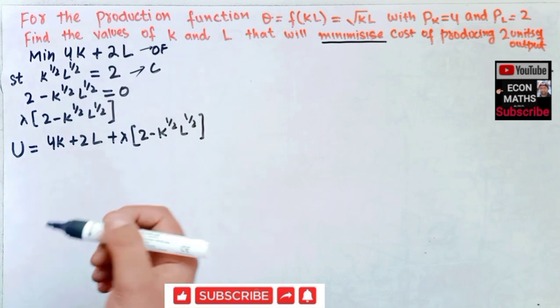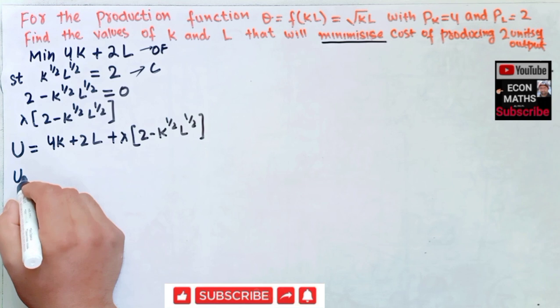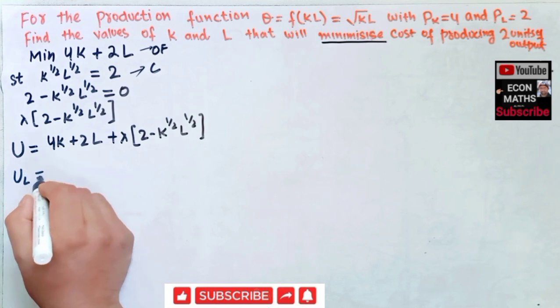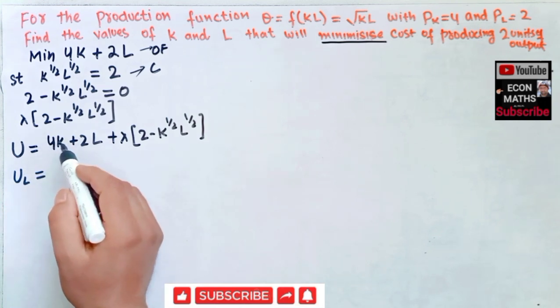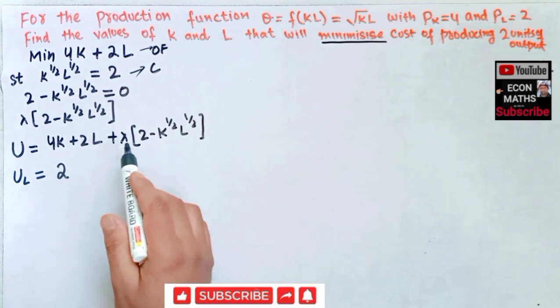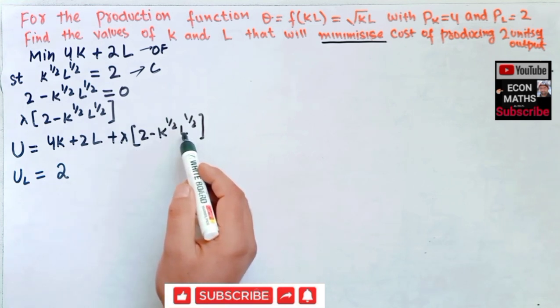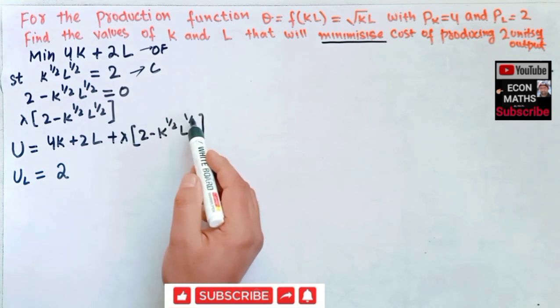First, let us differentiate with respect to L. Here in 4k, no L is involved. Here the derivative of L is 1, so we get 2. Here we have lambda, and L with power 1 by 2, so 1 by 2 will become the coefficient.